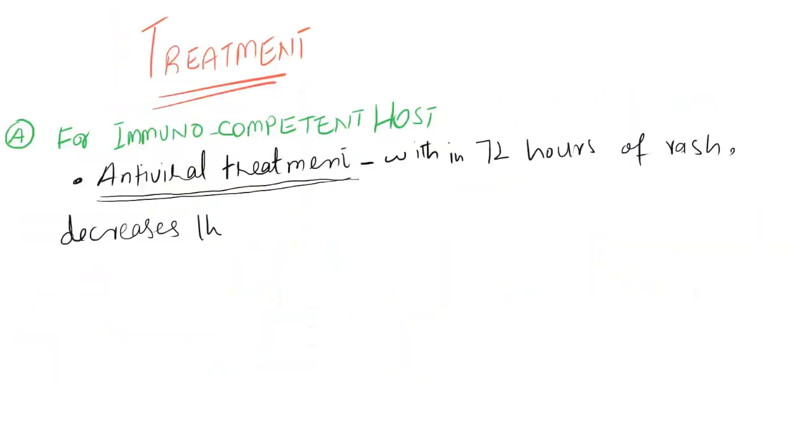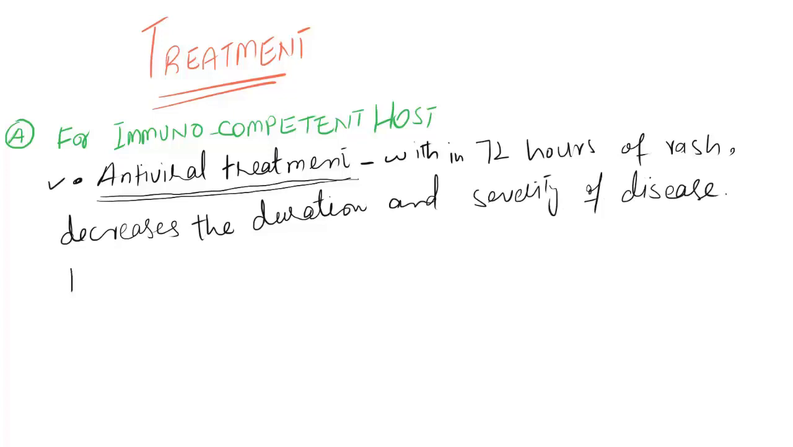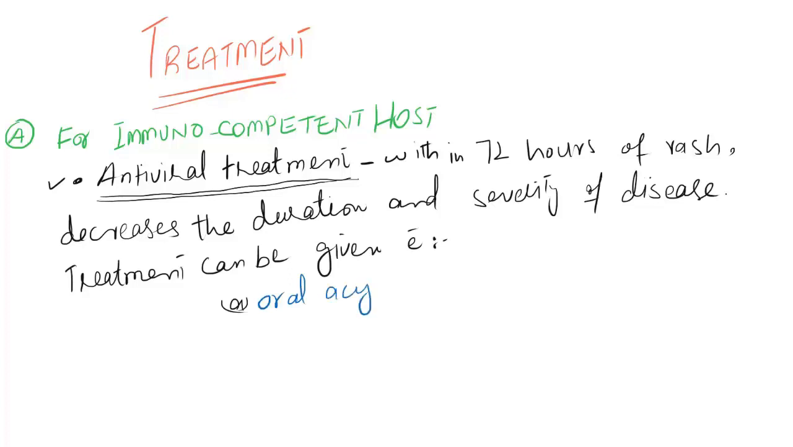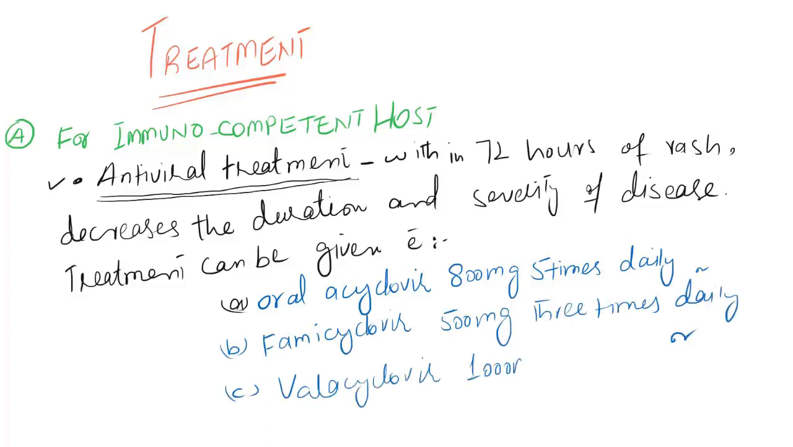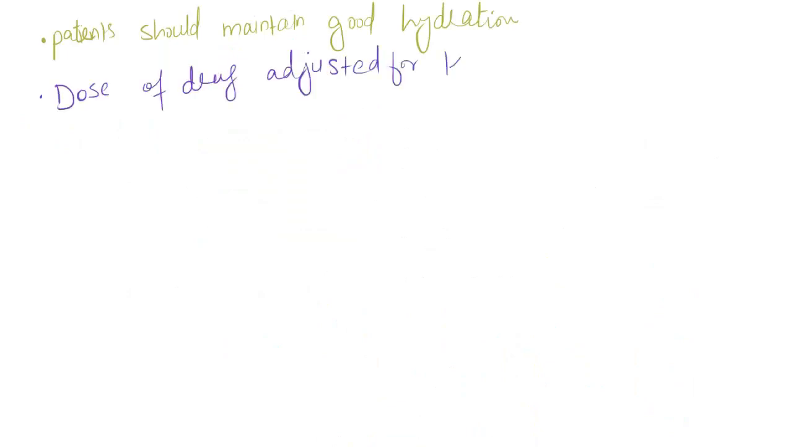Now, treatment. First of all, for immunocompetent host, antiviral treatment within 72 hours of rash decreases the duration and severity of acute herpes zoster. Treatment can be given with either oral acyclovir 800 mg 5 times daily or famciclovir 500 mg 3 times daily or valacyclovir 1 gram 3 times daily. All are given for 7 days. Patient should maintain good hydration. The dose of antiviral should be adjusted for kidney function as recommended.